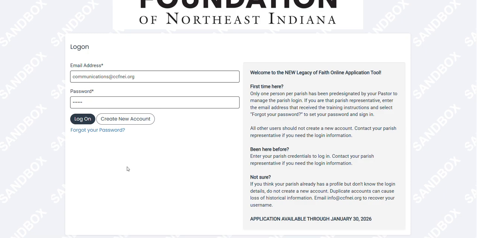Welcome to the Legacy of Faith online application tool. This platform simplifies the grant process by allowing parish teams to collaborate, apply for funding, and track applications all in one place. As pastor, you can review and approve applications directly in the tool. No separate letter needed.